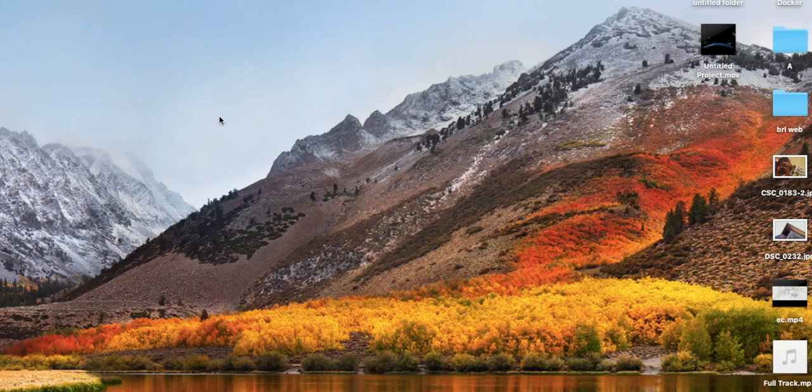Hey guys, this is Abhishek and today I will be showing you how to install LibreHealth Toolkit on your OSX. I'm running on Mac High Sierra, and let's get started.